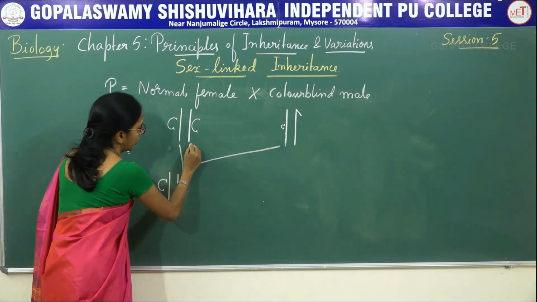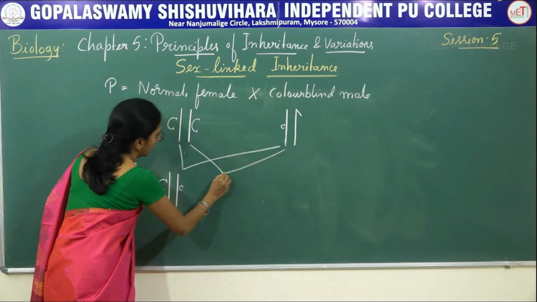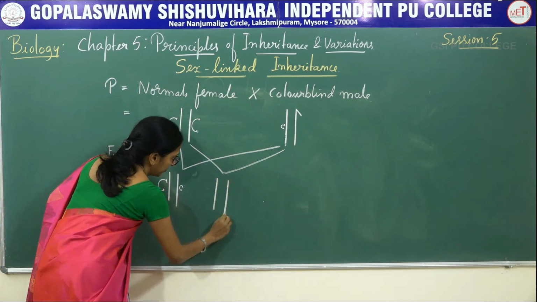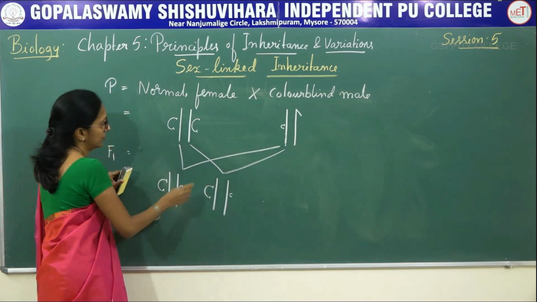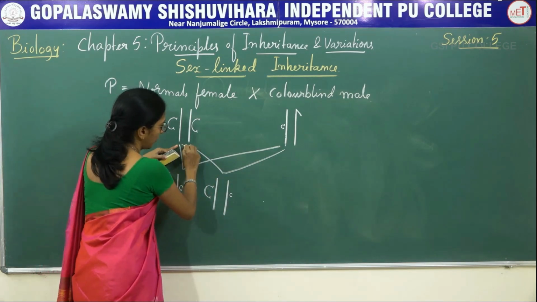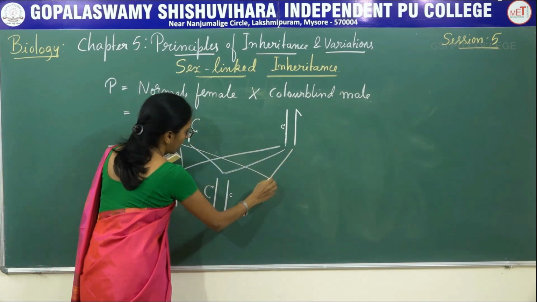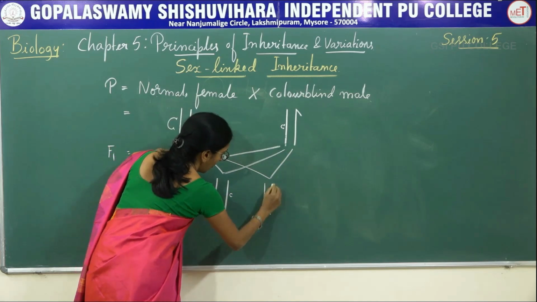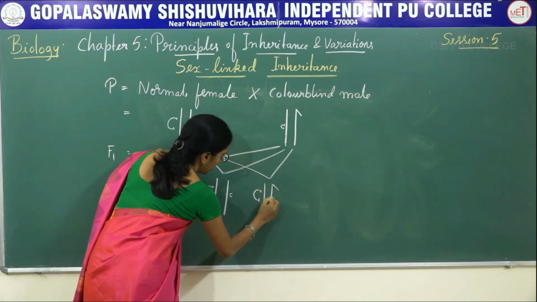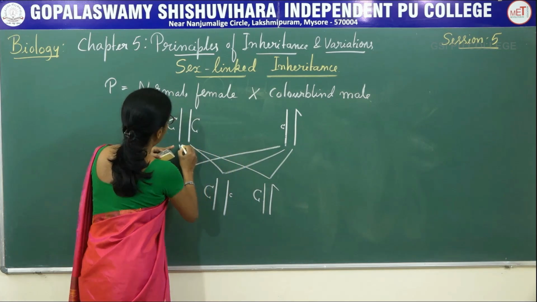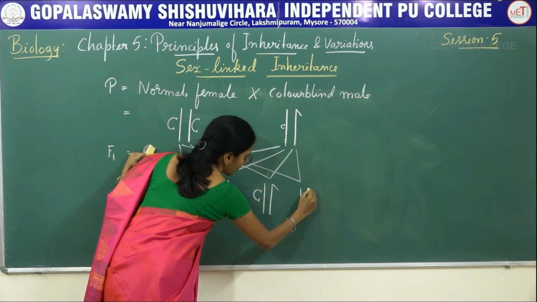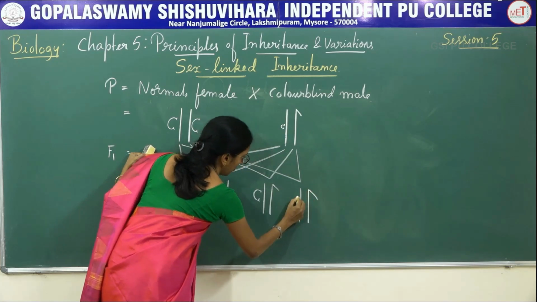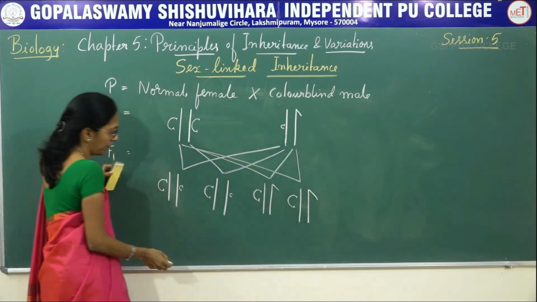Again, this one is crossed with this, big C, small c. Then this one is crossed with the Y chromosome, so this is big C and this is Y, and then this one with this, big C and this is Y.